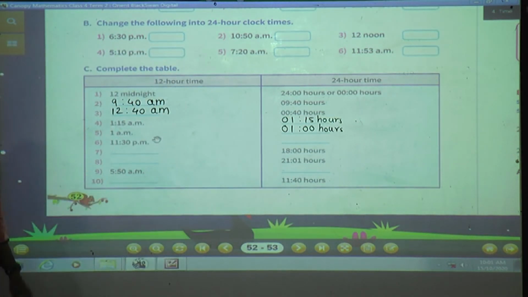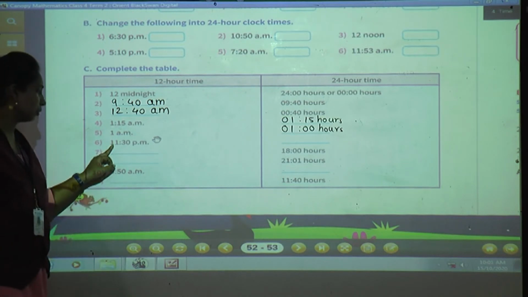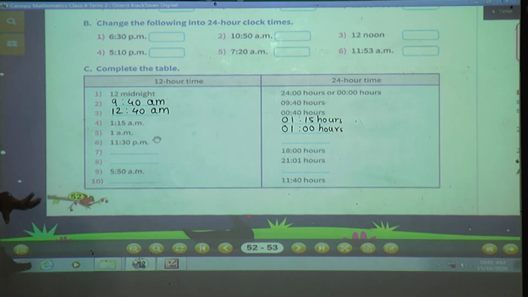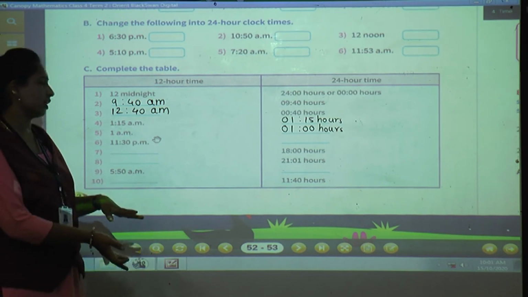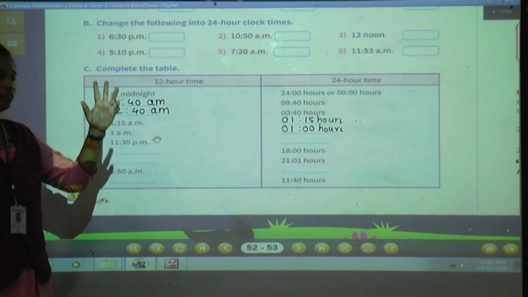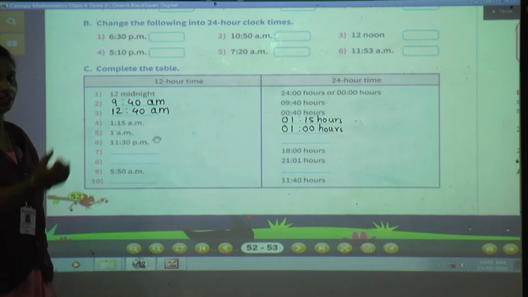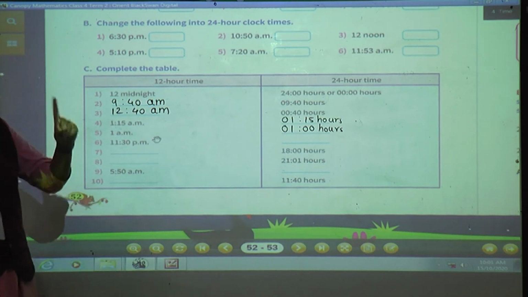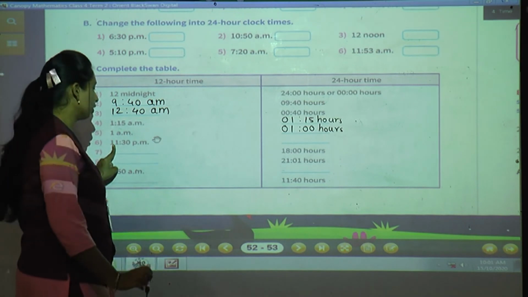Next, 11:30 p.m. Now it is about PM, students. See, PM means after 12 noon, isn't it? So we have to count after 12, 11 fingers. See, I do have 10, then again we will count for the next. Now after 12, 13, 14, 15, 16, 17, 18, 19, 20, 21, 22 and one more, 23. So 23. What we have to do?